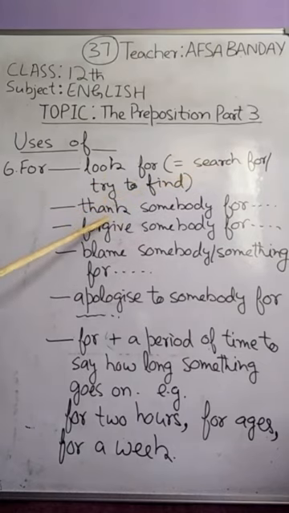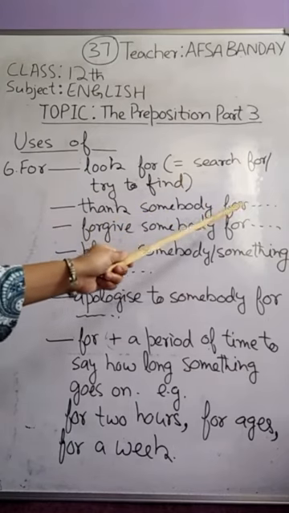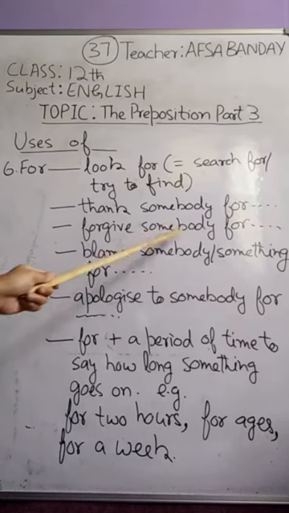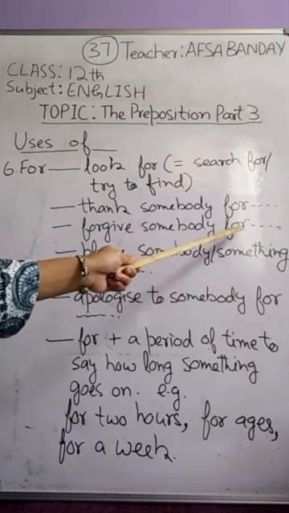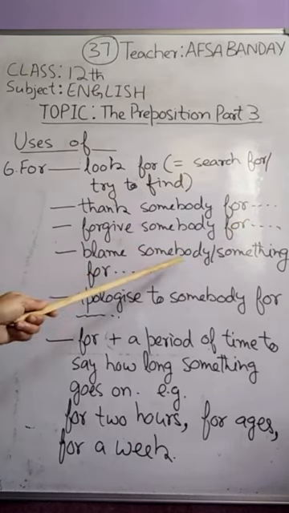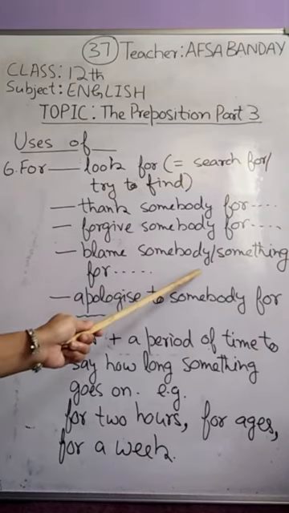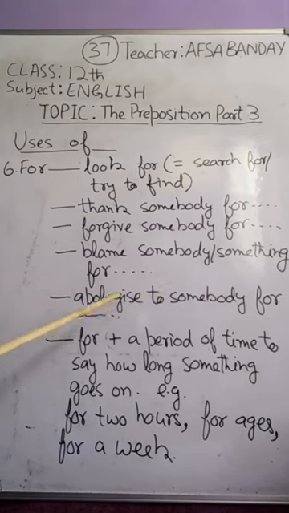Similarly, we say thank somebody for something. I thank him for helping me. Forgive somebody for something. She forgave him for his mistakes. Blame somebody or something for, and then we add the rest of the sentence.